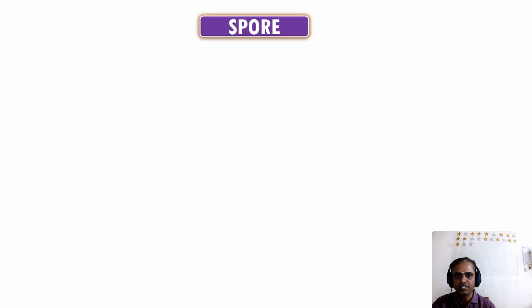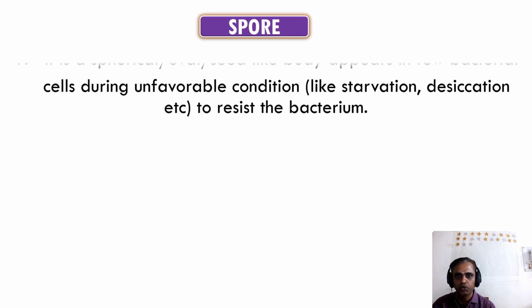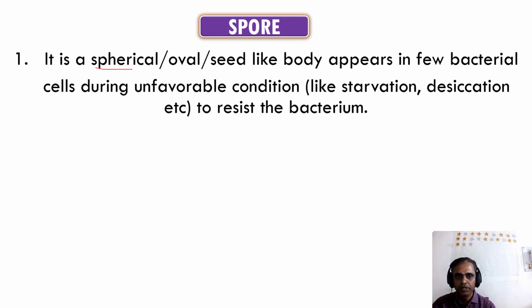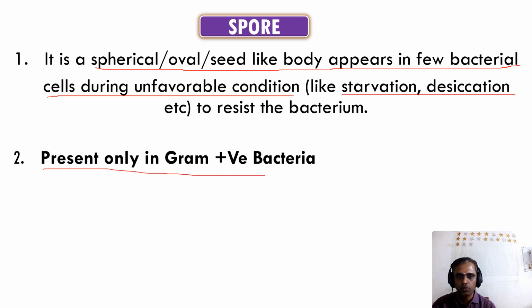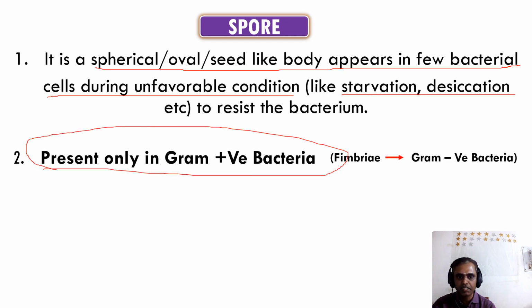Now we are studying the end portion of the bacterial structure, known as the spore. So what is a spore? It is a spherical or oval sheet-like body that appears in a few bacterial cells during unfavorable conditions like starvation and desiccation, to resist the bacteria. It is present only in gram-positive bacteria, whereas fimbriae are present only in gram-negative bacteria. This is the way I remember it.